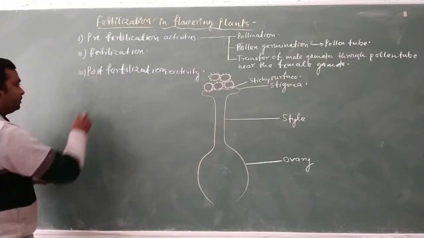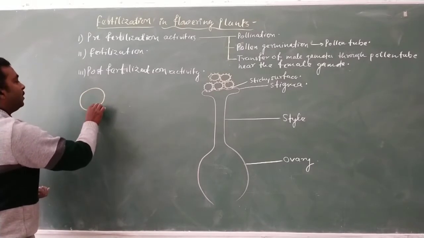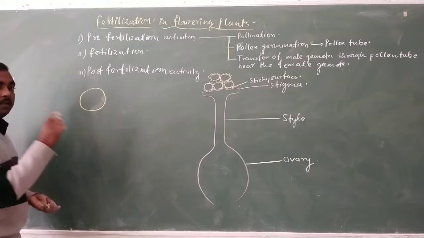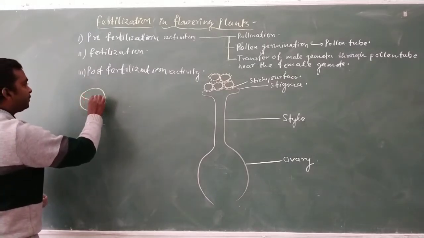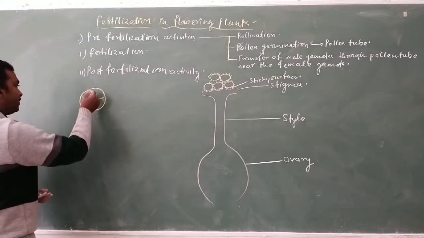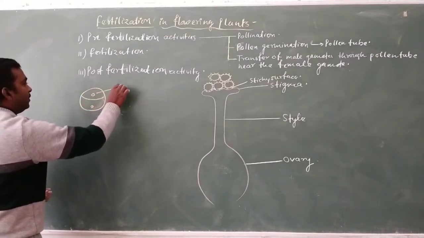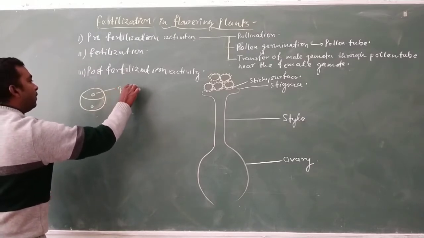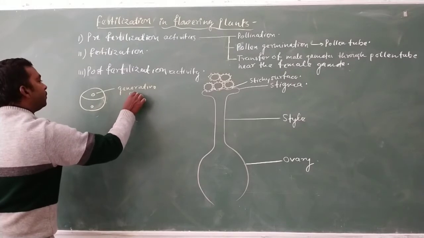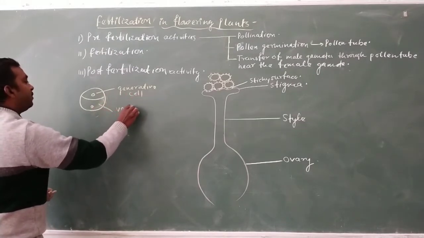The pollen grain consists of a cell, and inside this cell there are two nuclei, a two-cell stage. One is known as the generative cell, and the second is known as the vegetative cell.